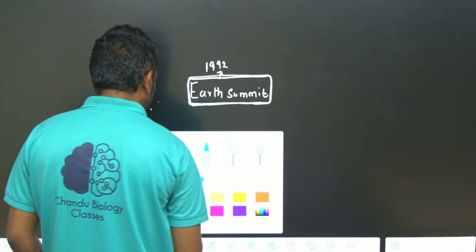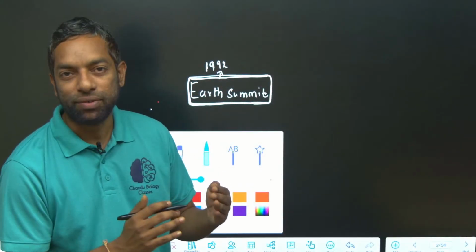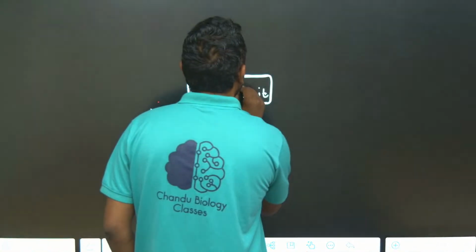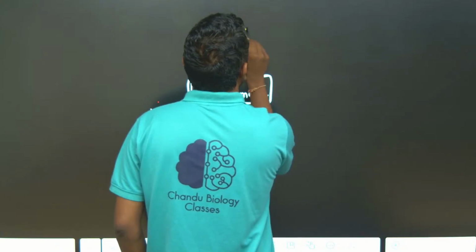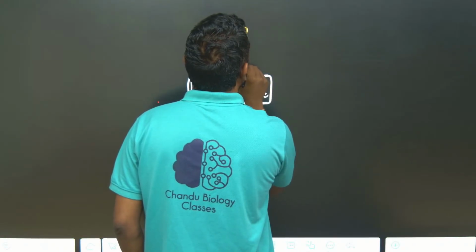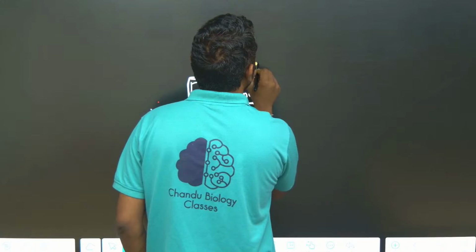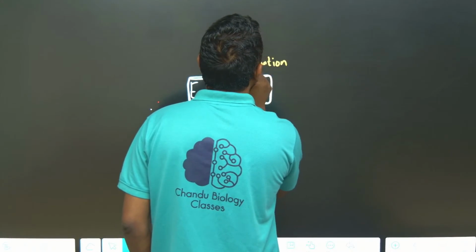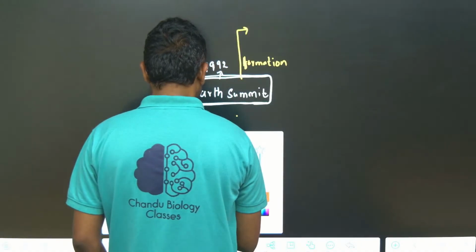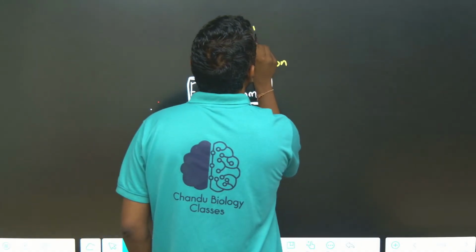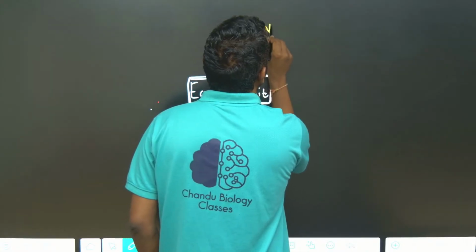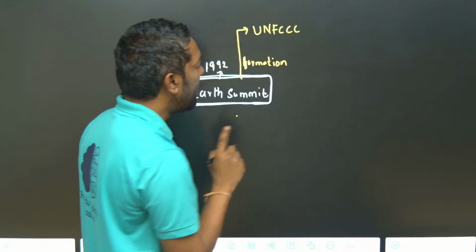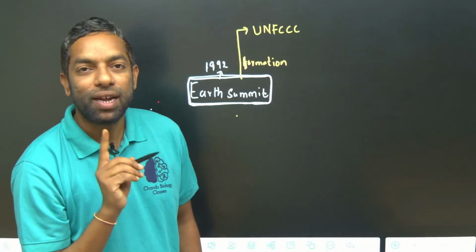It had three objectives. The first is the formation of UNFCCC, the United Nations Framework Convention on Climate Change.